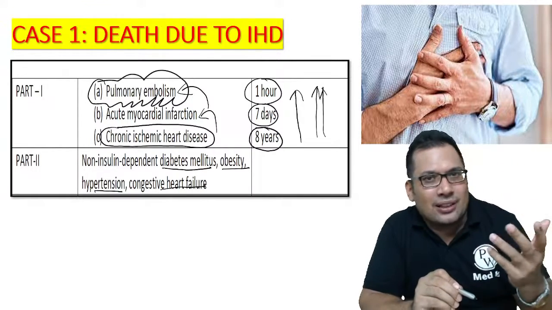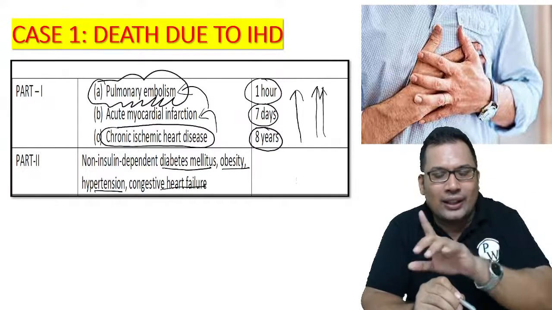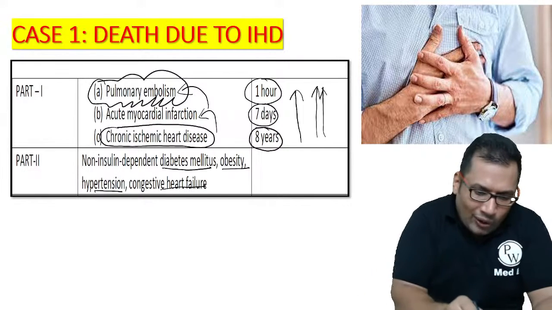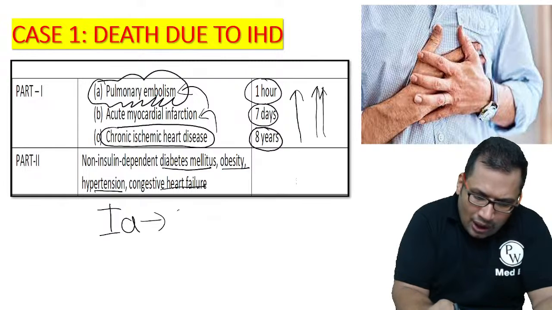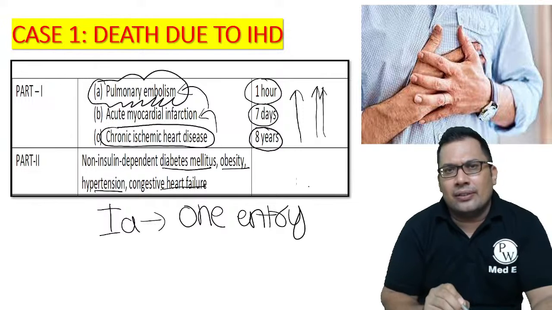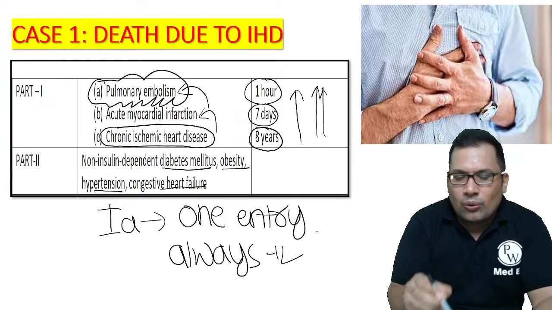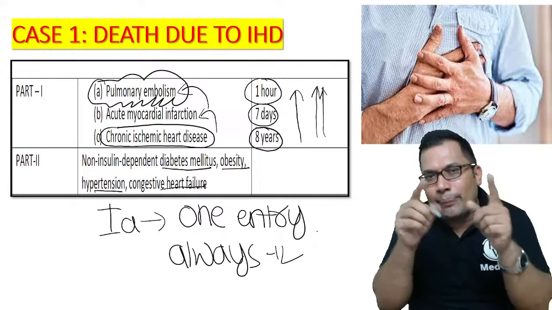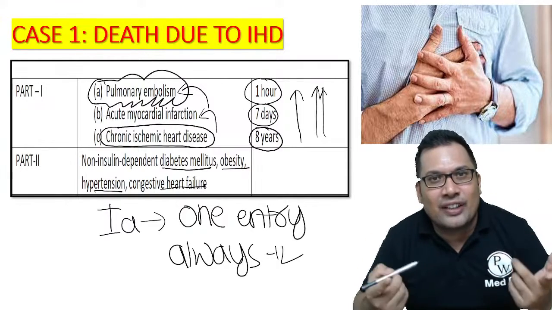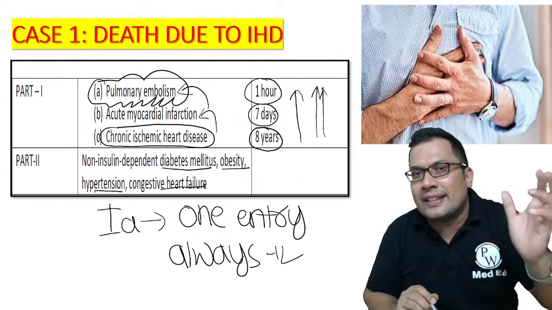Sometimes in some cases there won't be 1B, there won't be 1C. You can write 1A only and leave the rest of the columns. So 1A is always one entry. Don't make too many entries in this. 1B is the antecedent cause. 1C is the main underlying cause, known as the essence of the death certificate. This is asked in your exam. The essence of the death certificate, that is 1C.